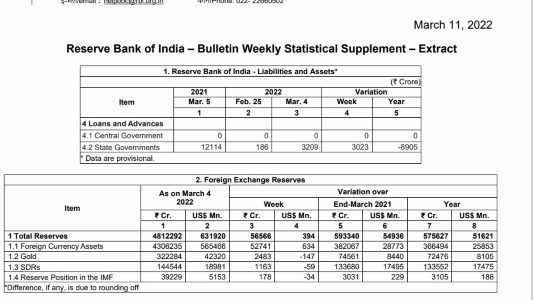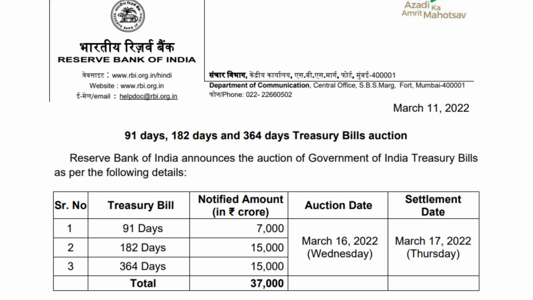Let's see the total foreign exchange reserves: 48 lakh 12,292 crore, and in US dollar form that is 66 lakh 31,920 US million dollars. This is the only figure that you have to note. And if you want to see the next classification, the total reserves include foreign currency assets, gold, SDR, and Reserve Bank position in IMF. So let's see what the next news is.